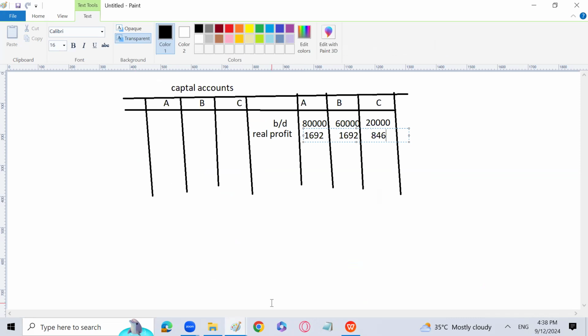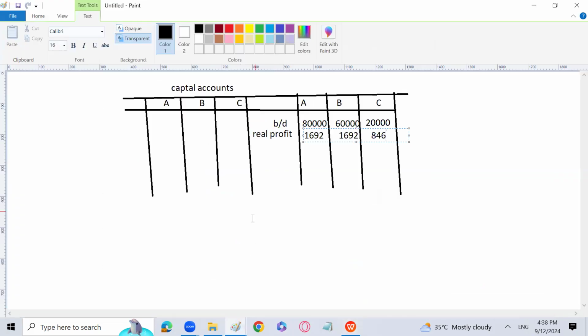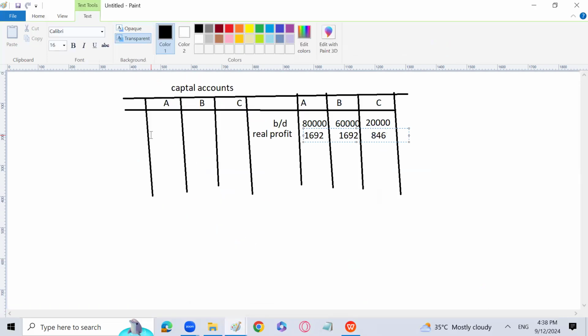ठीक है, that is the realization profit. Then here comes the entry in which you have to go for the transfer of motor vehicle to Aston capital and Brutus capital, 4,000 and 4,000. So let's do it. Realization account is going to be credited, and Aston capital account is debited because of realization with 4,000 and with 4,000, right?